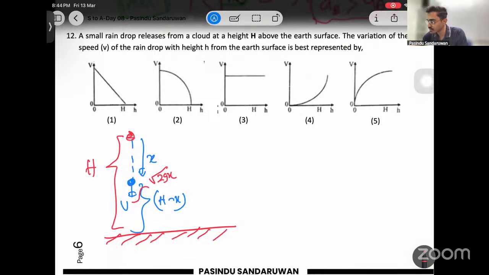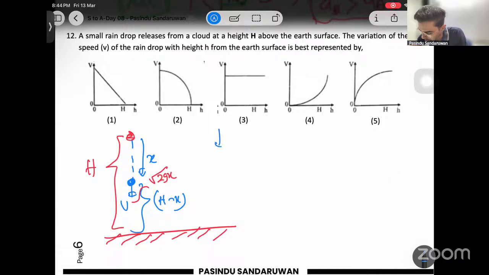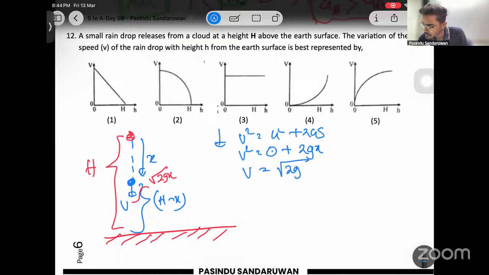If you don't know, this is how it can be derived. You can apply an equation like v squared equals u squared plus 2as downwards. Then v squared equals 0 plus 2gx, which gives v equals root 2gx. So that's how it can be done.